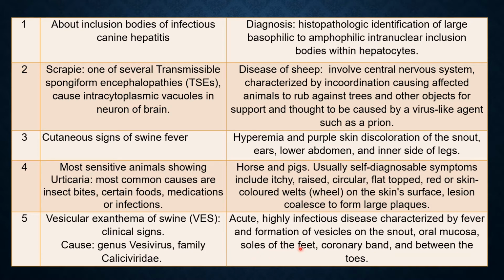The clinical signs are an acute, highly infectious disease characterized by fever and formation of vesicles on the snout, oral mucosa, soles of feet, coronary band, and between the toes. The lesions are similar to those of vesicular stomatitis and foot and mouth disease.